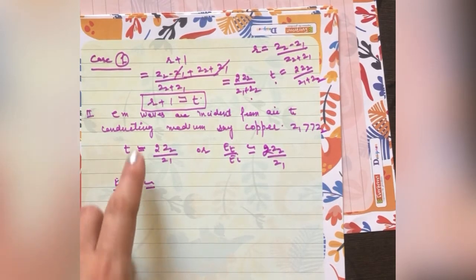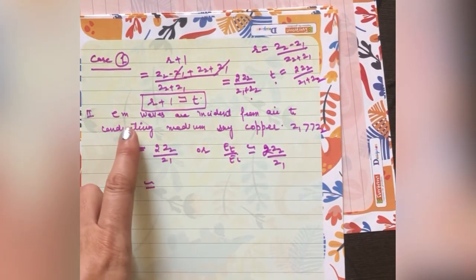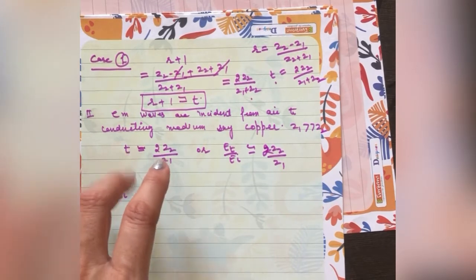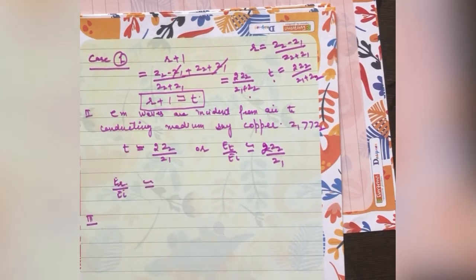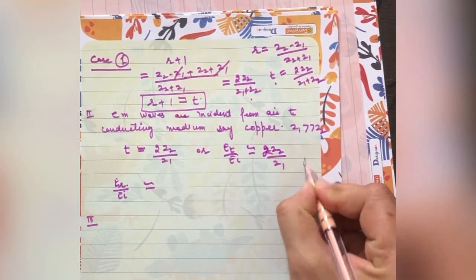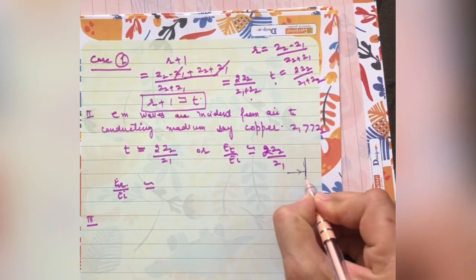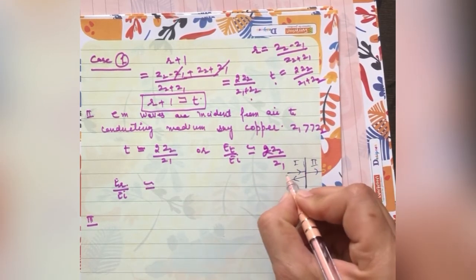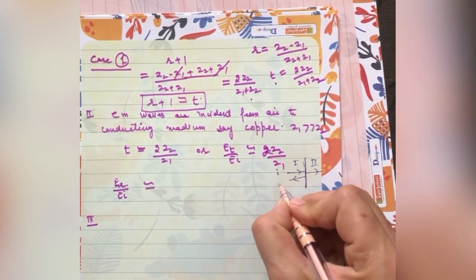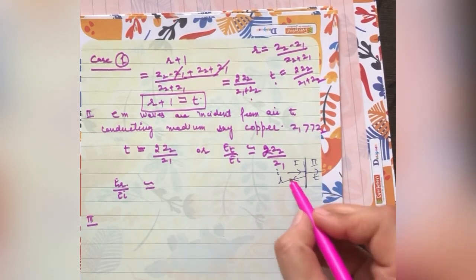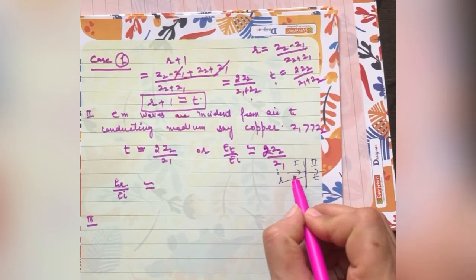And case second. Now the next cases are very important, please pay attention here. We have two mediums: this is the first medium and this is the second medium. Here is the incident wave, here is a reflected wave, here is the transmitted wave.